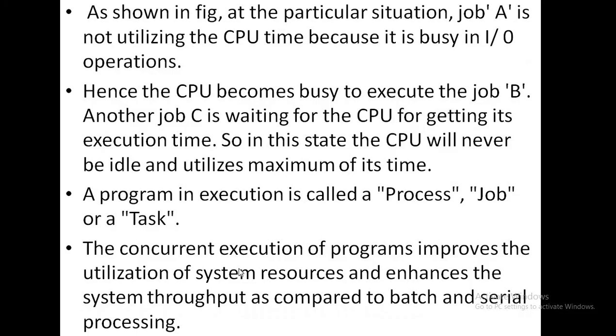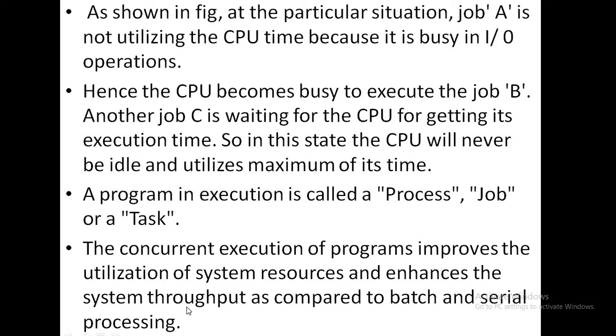So, a program in execution is called a process. The programs inserted by the user for execution are called processes, jobs, or we can call them tasks also. The concurrent execution of programs improves the utilization of system resources and enhances the system throughput as compared to batch and serial processing.